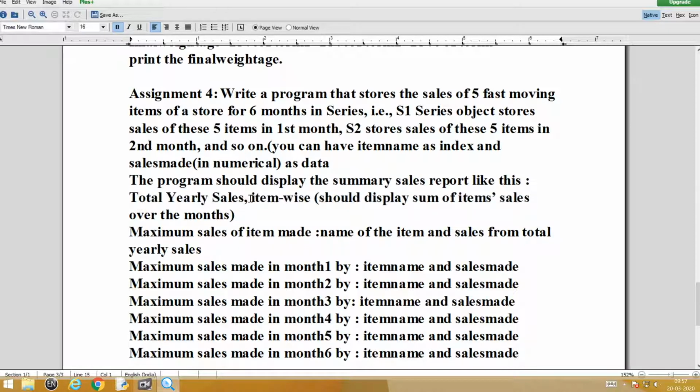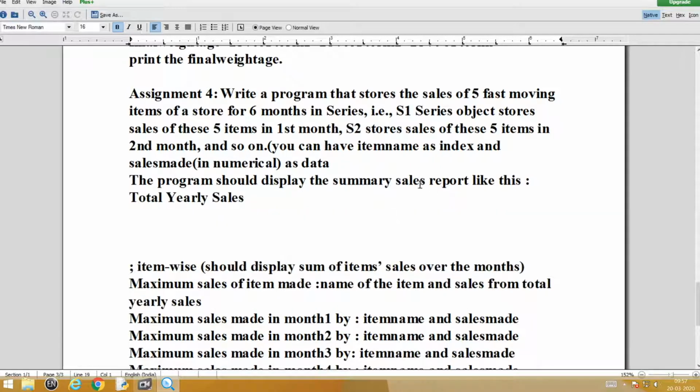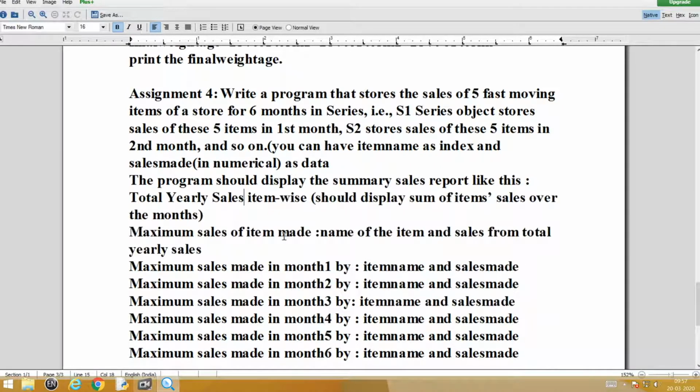First, total yearly sales, item wise. Sorry, just made a small mistake over there. Okay, total yearly sales, I should be writing, yes, item wise. That means you have to add all these 6 months' item sales, and you should display the sum of item sales over these months. Then the highest sales made, which item has made the highest sales from the total yearly sales.